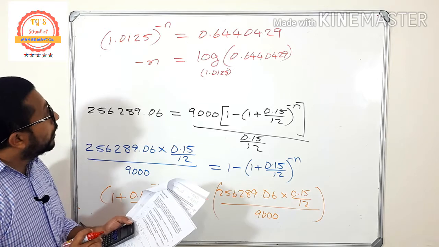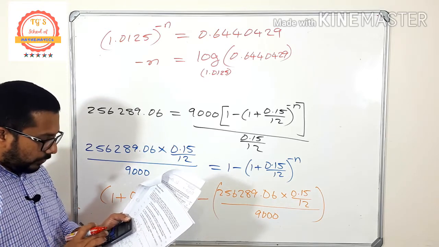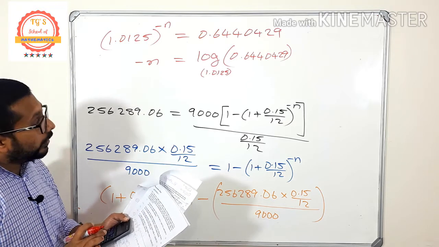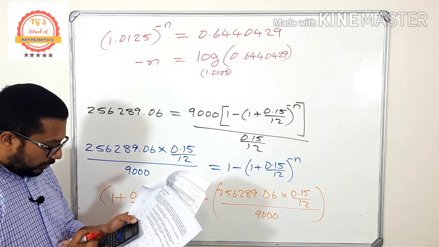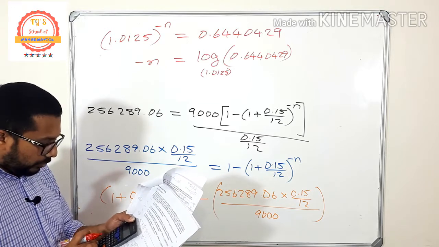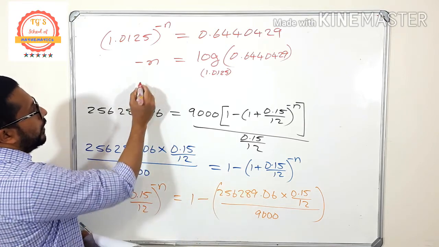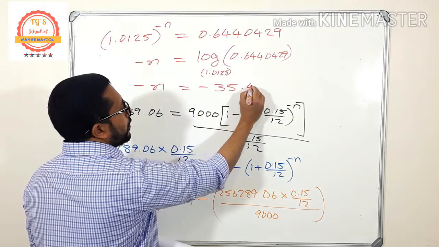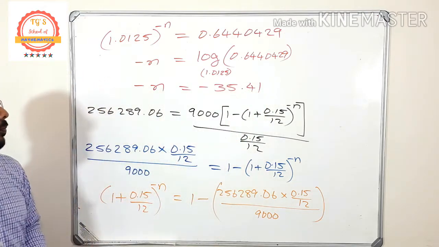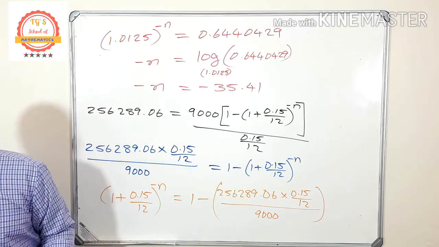Log of 1.0125, then the other one is 0.6440429. So the answer that I am getting in my calculator is minus 35.41. So minus n is equal to minus 35.41. Okay, so what is n?